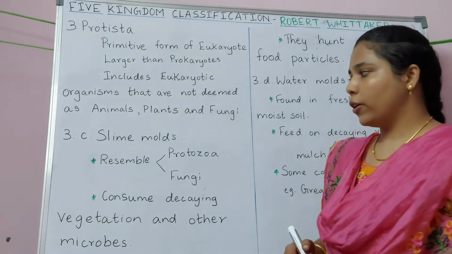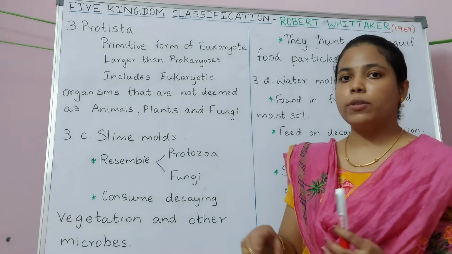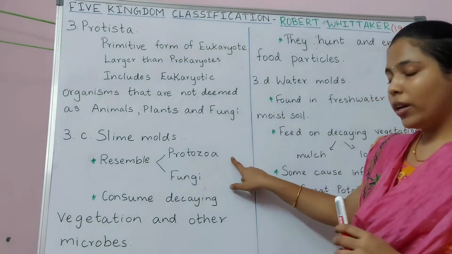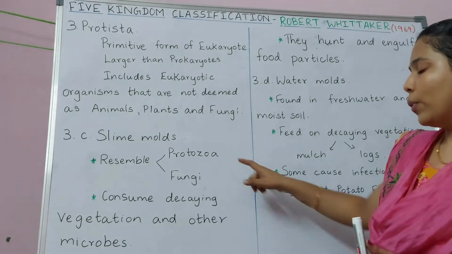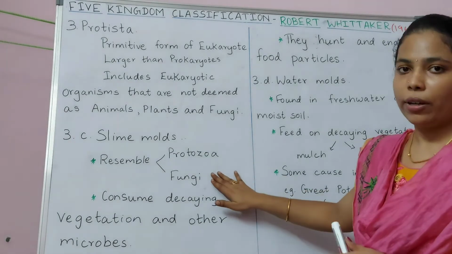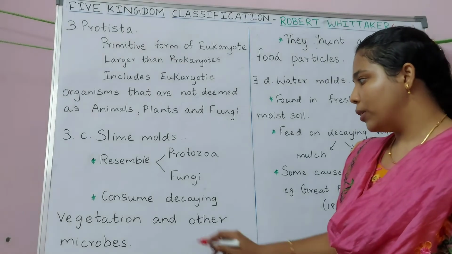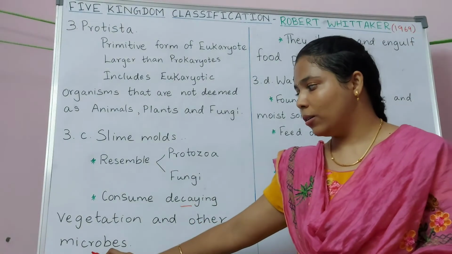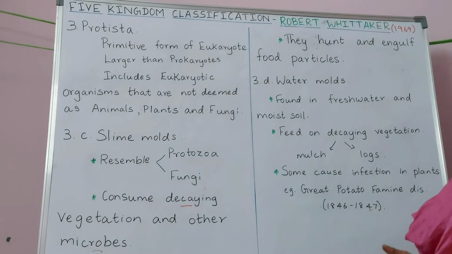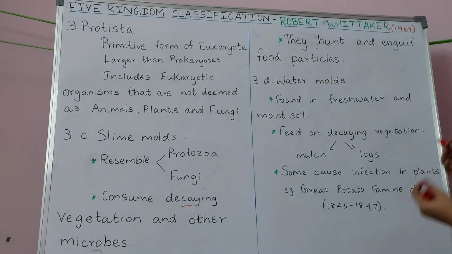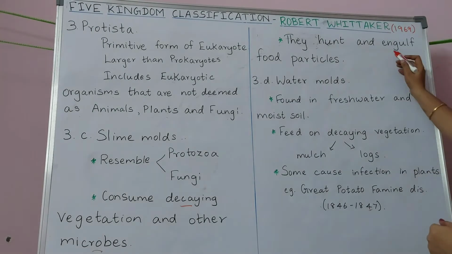So the third category of protist is slime molds. Slime molds resemble protozoa in one stage of their life cycle, whereas in the other stage they resemble fungi. They consume decaying vegetation and other microorganisms, and they hunt and engulf the food particles.